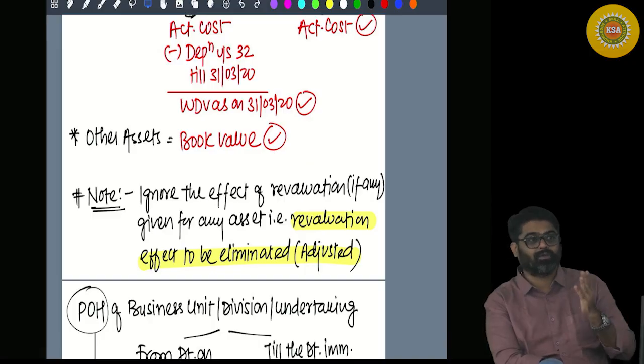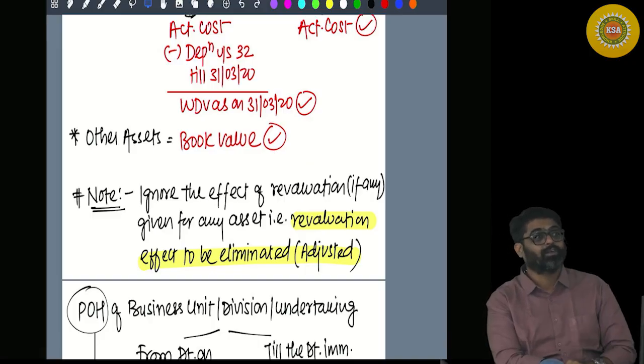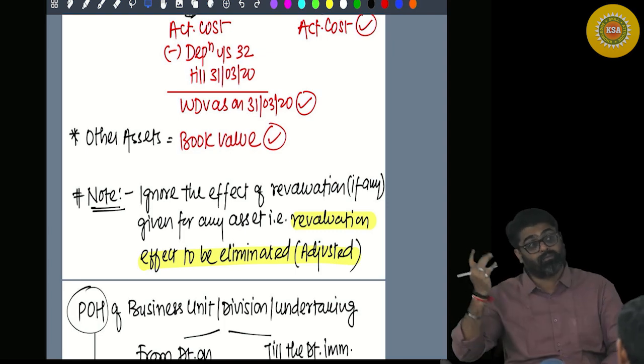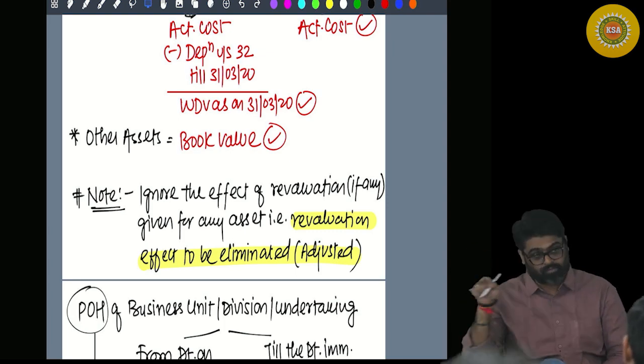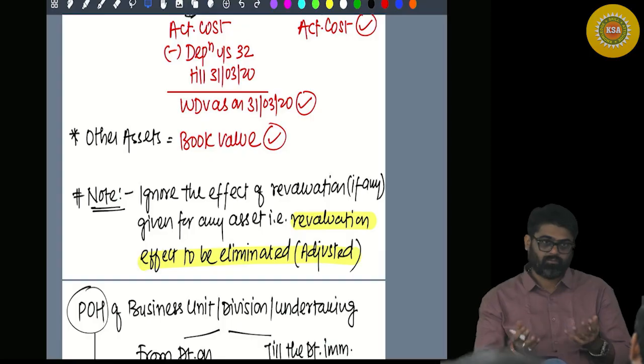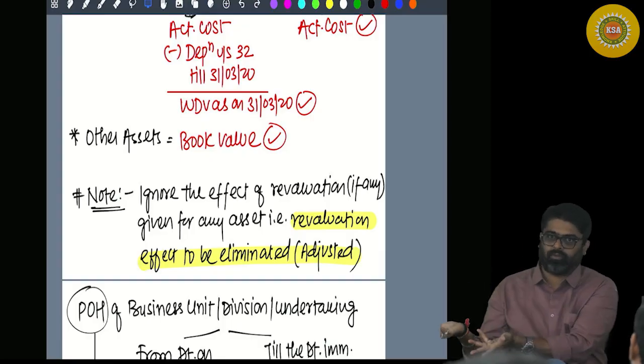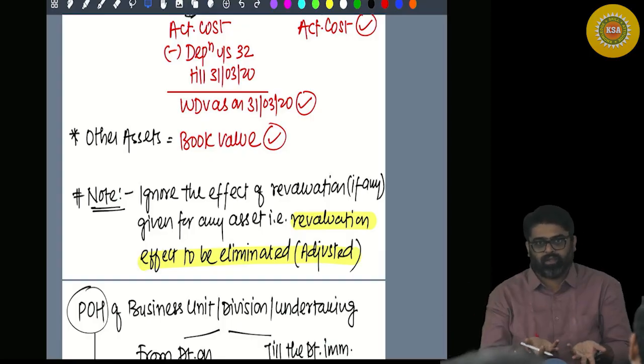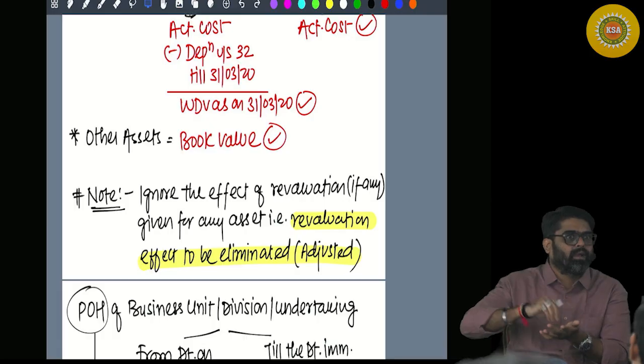What you did? Land account debit 40 lakhs to revaluation reserve 40 lakhs. Now the value of the land in the balance sheet will be how much? Will it be 10 lakh or it will become 50? So will you take 50 lakhs? Value of the land, book value of the land is 50. So you are supposed to take 50. But does it have any revaluation?